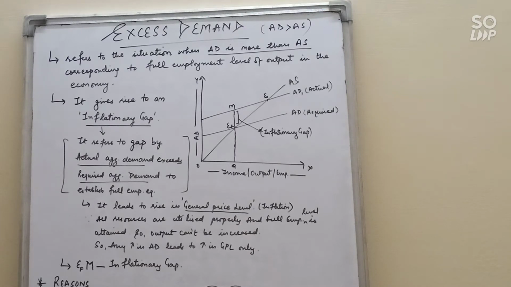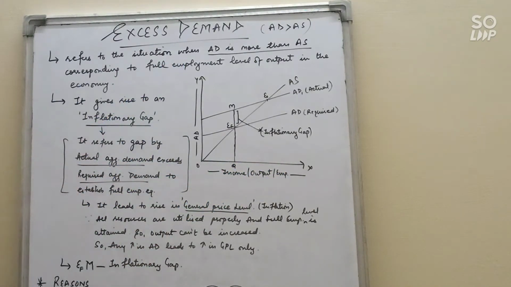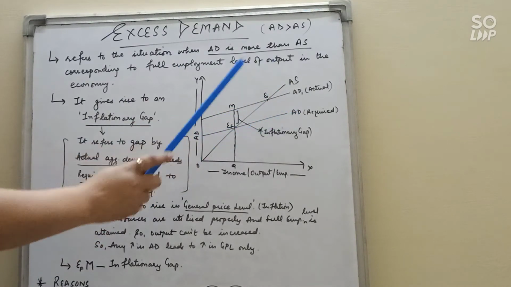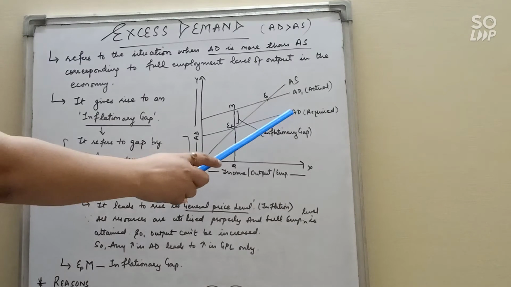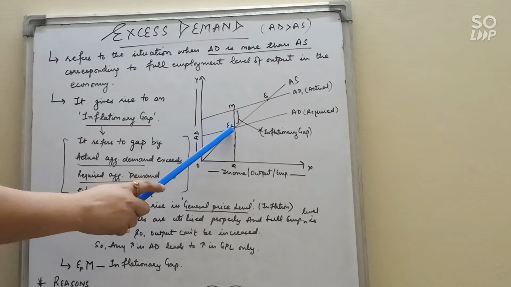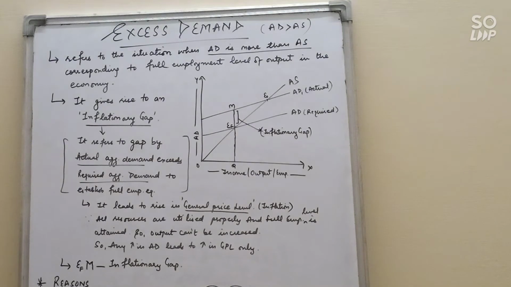Now what is inflationary gap? It refers to the gap by which actual aggregate demand exceeds the required aggregate demand to establish full employment equilibrium. We can explain this with the help of a diagram also. OX represents income, output and employment. OY represents aggregate demand. We know the shape of aggregate supply. It makes a 45-degree angle. Here we have two AD. This is the required AD. Required means desired AD, which is at full employment. So this is the equilibrium point where we have full employment in the economy. EF is the full employment equilibrium and OQ is the full employment level of output.